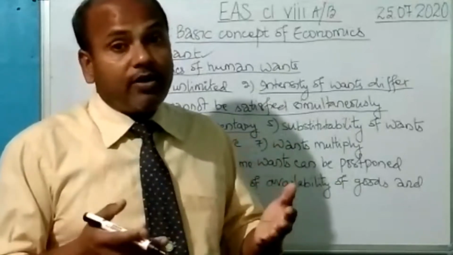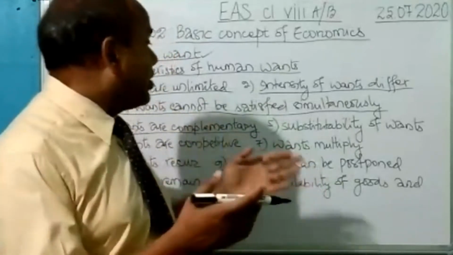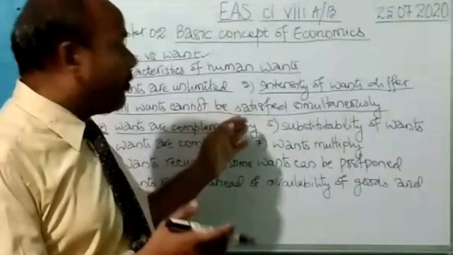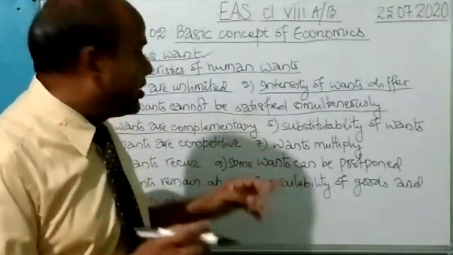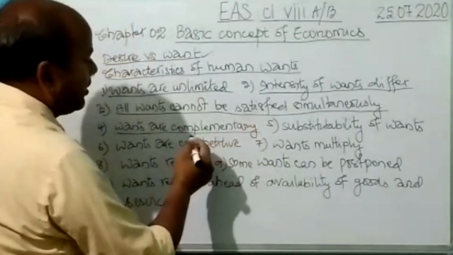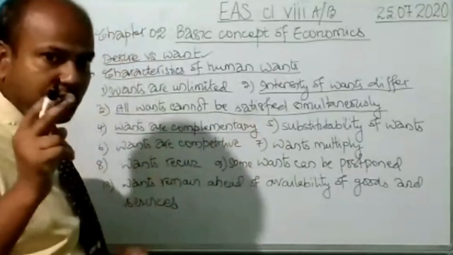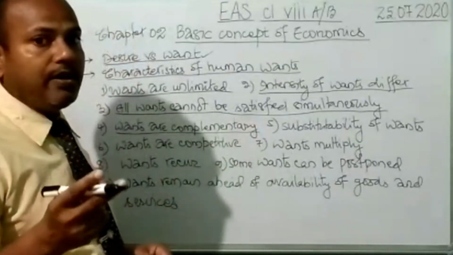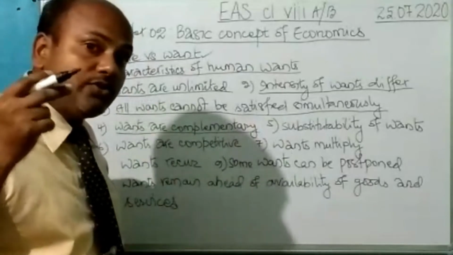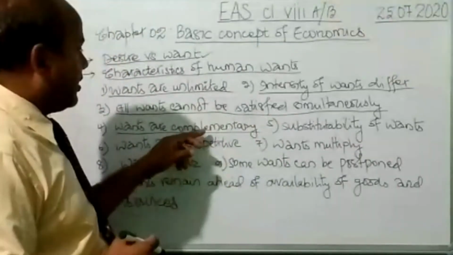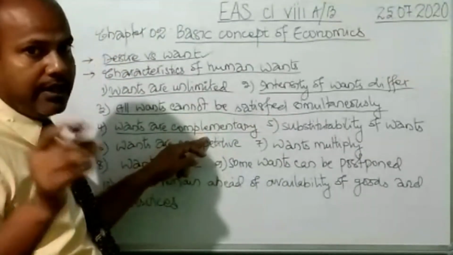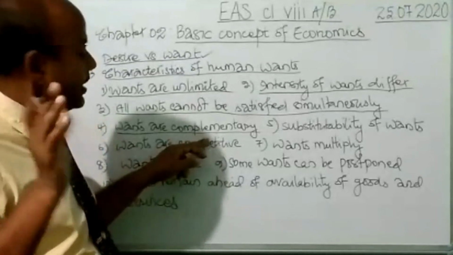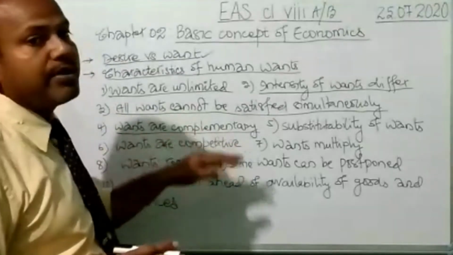So your want for coffee has a joint want for biscuits also. Complementary means the wants come to you jointly, together, like car, petrol, accessories, or tea and biscuits.